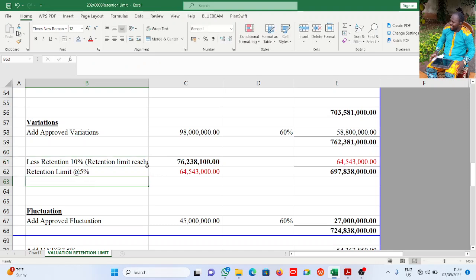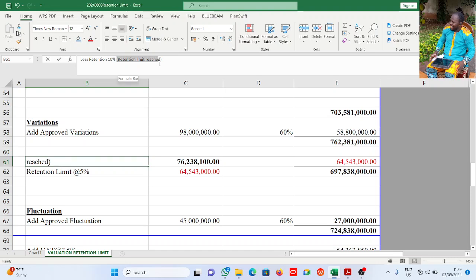Maybe let me put it in red, so everyone knows that in subsequent valuations, we cannot be deducting retention because we have reached our limit.